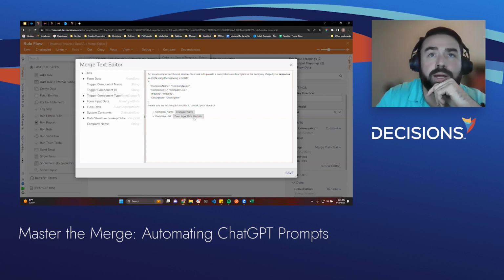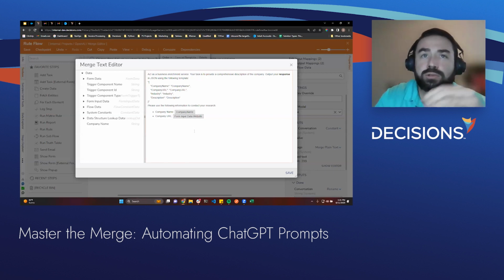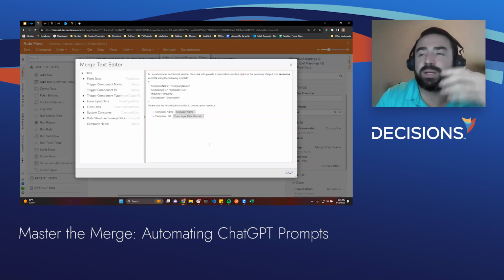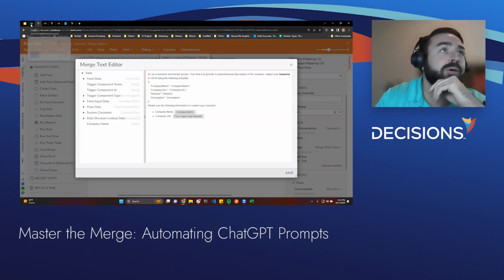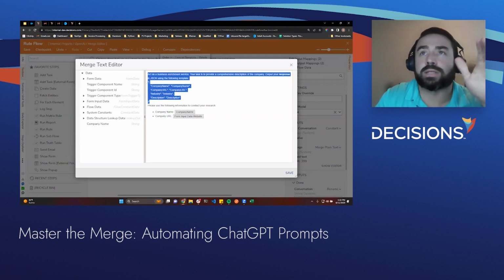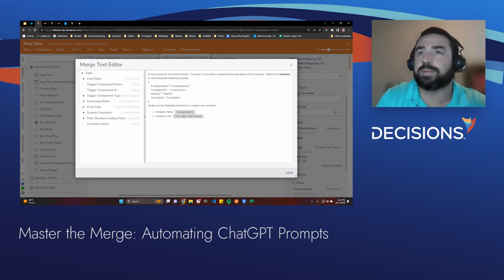So you can see we have the company name and the website. This is coming directly from Salesforce. We're able to pass it in and then put it within our merge text editor, and it makes it dynamic. So no matter which account I click that button on, it will always pass that information about that account. So very helpful when it comes to building out these prompts. And all this information doesn't have to be static, but in this particular use case, it is. Sometimes you want to pull information from a PDF, that could be this piece of it.